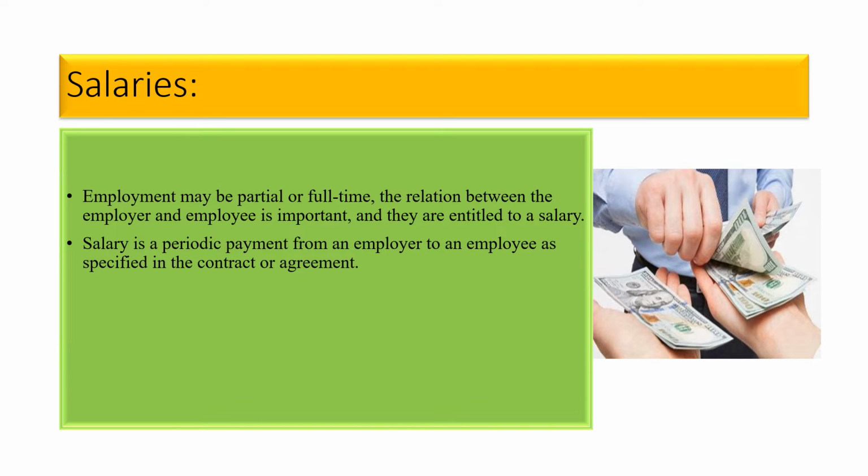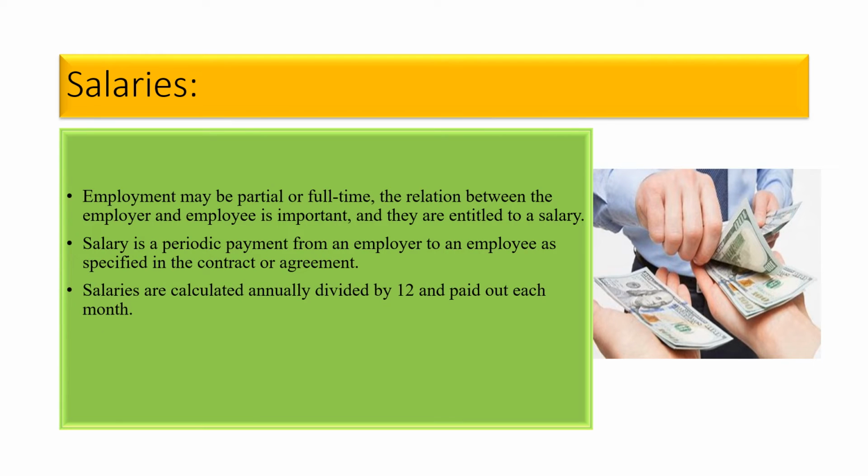At the time of entering into the contract, people may mention the terms of salary. According to those terms and conditions, the employer may agree to give a salary, a periodic payment, to an employee for his or her services rendered in an organization.